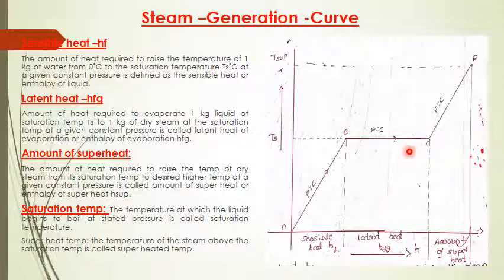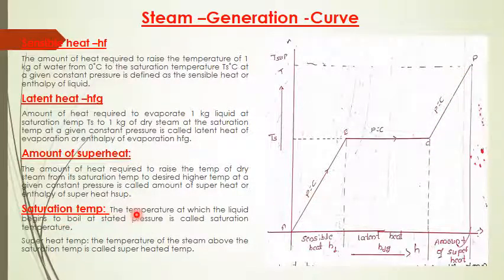Then the amount of superheat. The amount of superheat is the heat required to raise the temperature of dry steam from its saturation temperature to a desired higher temperature at a given constant pressure. It is called the amount of superheat or enthalpy of superheat. From here to here it is the amount of superheat.